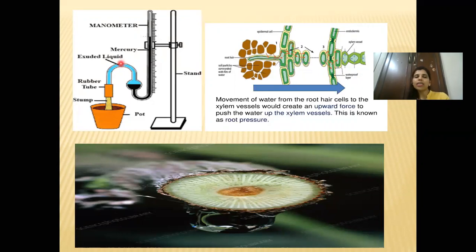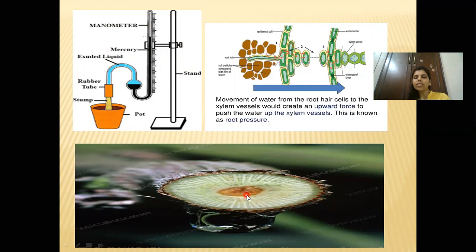But see, in the figure, if you attach a manometer to the root and see the level of mercury, it will be high. So it will show that there is some pressure inside the root, and that pressure is known as root pressure.